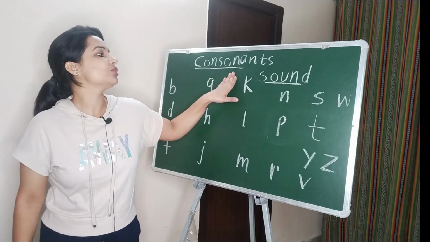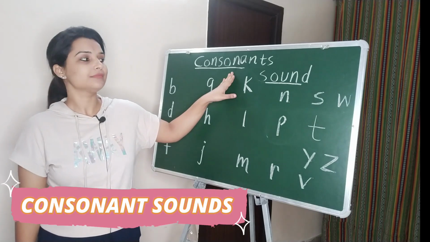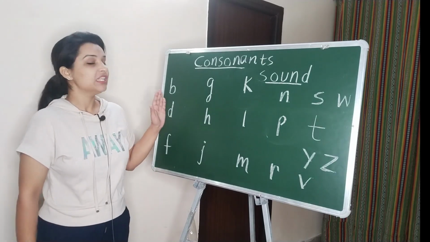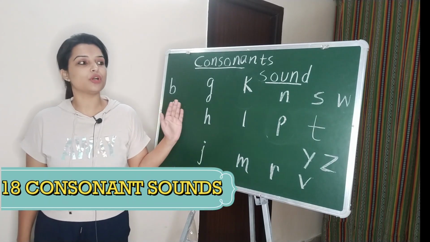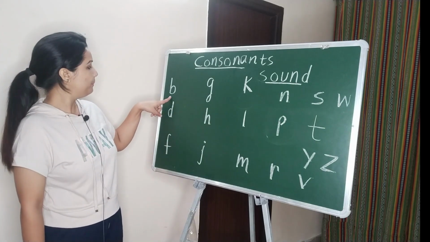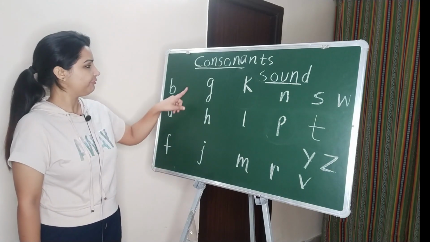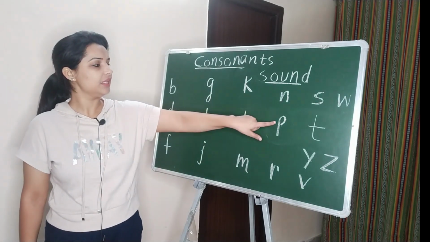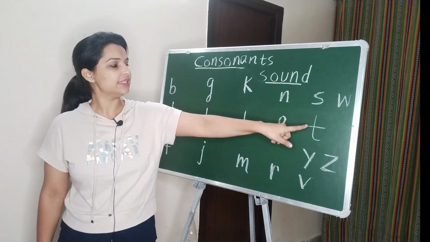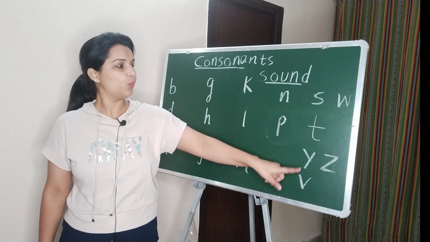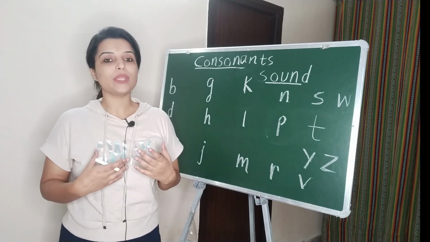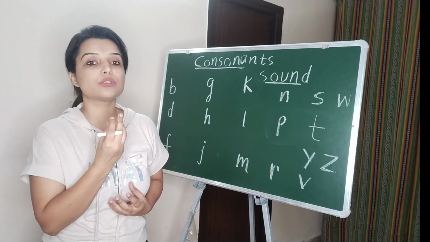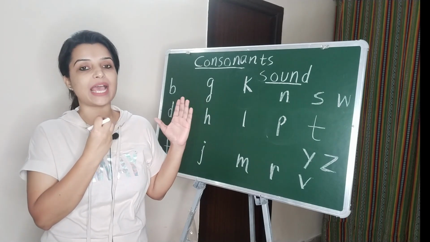So today we are going to talk about the consonant sounds, everyone. Now you all can see that I have already written the alphabets over here. The 18 consonants which I am going to talk about are B, D, F, G, H, J, K, L, M, N, P, R, S, T, Y, V, W, Z. Today we are going to see and understand how we pronounce these consonants, how we pronounce these alphabets.